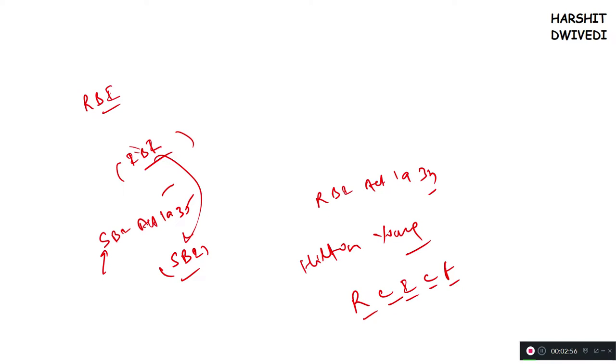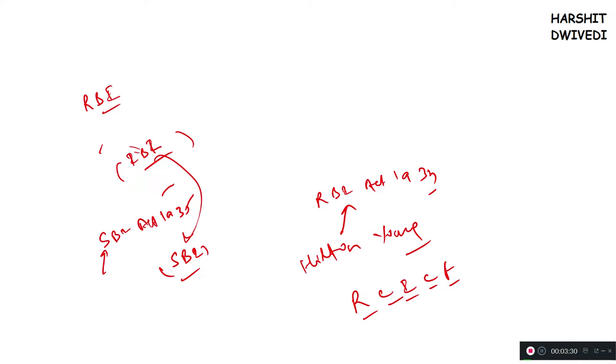So on the basis of the recommendations of this Hilton Young Commission, the RBI Act of 1934 was promulgated. And through this RBI Act of 1934, Reserve Bank of India was established, and Reserve Bank of India started its operations from 1st of April 1935. You can write it down. Reserve Bank of India started its operation from 1st of April 1935 as it has been established through the RBI Act of 1934. So Reserve Bank of India is also a statutory body. State Bank of India is also a statutory body. Kindly keep that in mind.